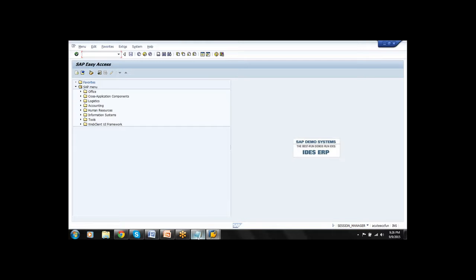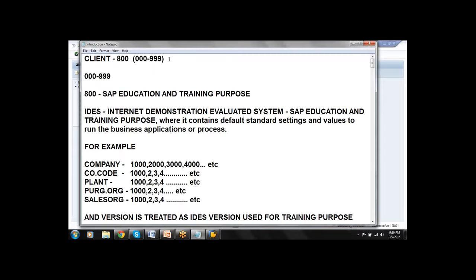Now what is this client number? Client number is a 3-digit number given by SAP to any company or customer. The maximum number of digits allowed is 3, where it ranges from 000 to 999.